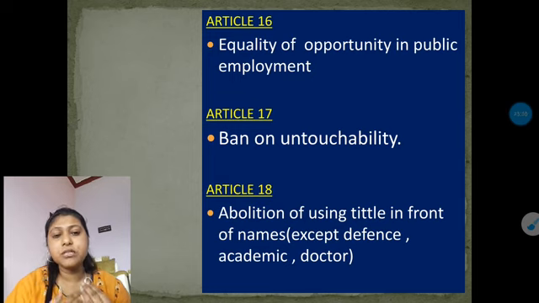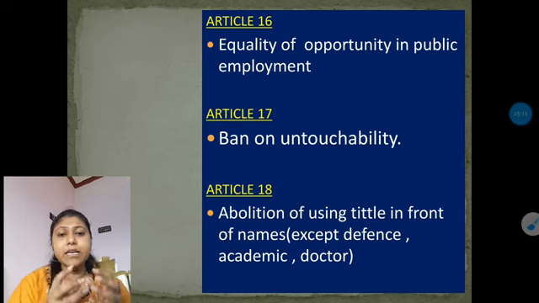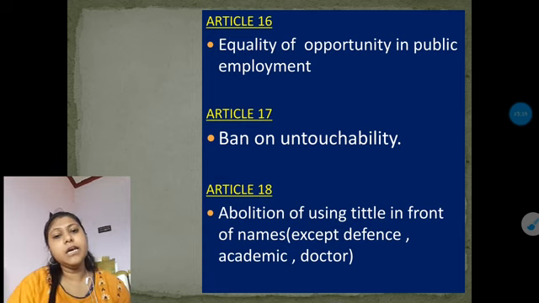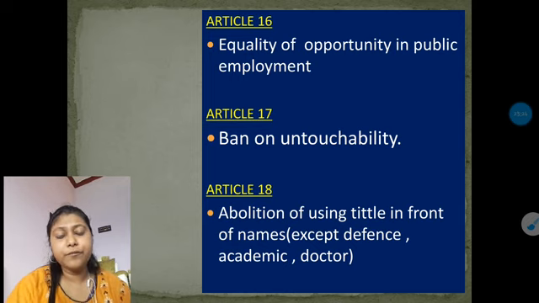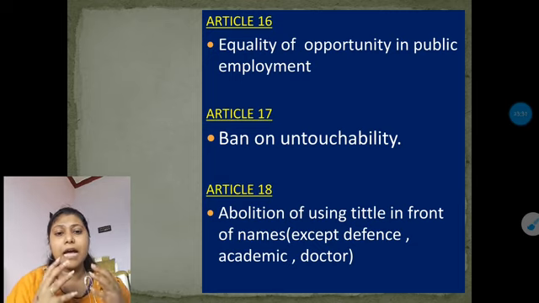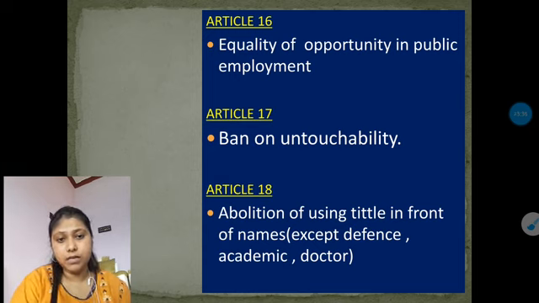Titles means the awards which someone gets, or the degrees that we achieved, which sometimes we use in front of our name. That is not allowed by the government, by the constitution, because if you are using this kind of award in front of your name, then you are showing the world how powerful you are, or how many different awards you have. So you are discriminating, you are hurting someone else.